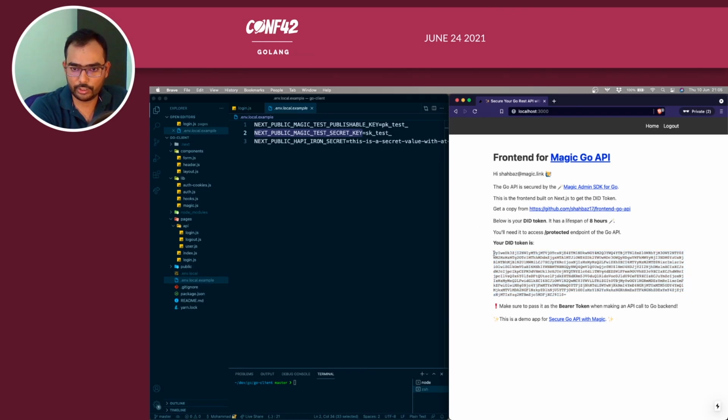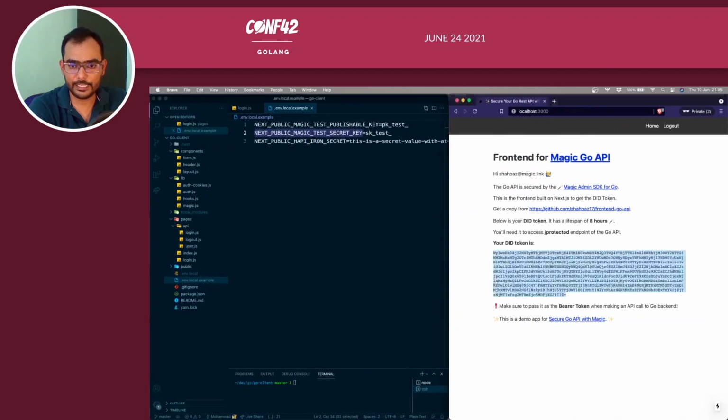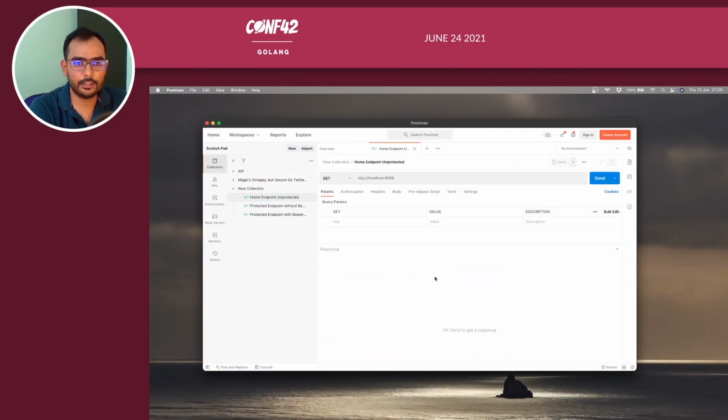So let's grab this DID token. Once you do that, you will be able to get a DID token by logging into your application, providing your email address. An email will come to your email ID. You just need to open that and click on it, and you will be able to log in. If not, you will see multiple demos on the Magic YouTube channel. So grab that DID token which you get, which has a lifespan of 8 hours. Copy this and try to access the protected route.